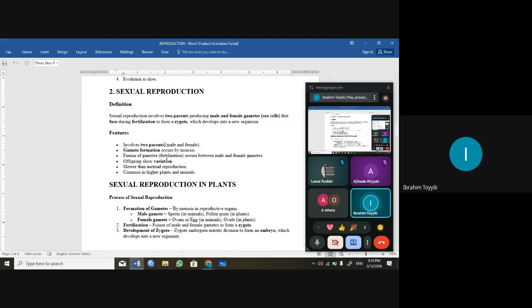And also mitosis can occur in somatic cells, body cells. So there's genetic variation in sexual reproduction. But you can see it's slower than asexual reproduction, like before a human being can give birth, it takes 9 months. But in lower offspring, unicellular organisms, budding can occur, binary fission can occur in hours, in seconds, in minutes, like that. And sexual reproduction occurs in higher plants and animals.